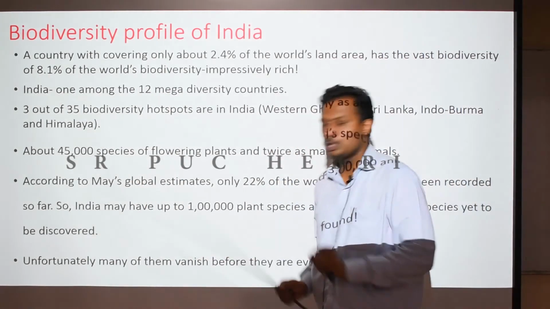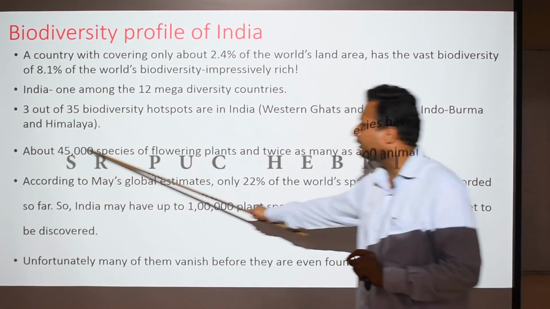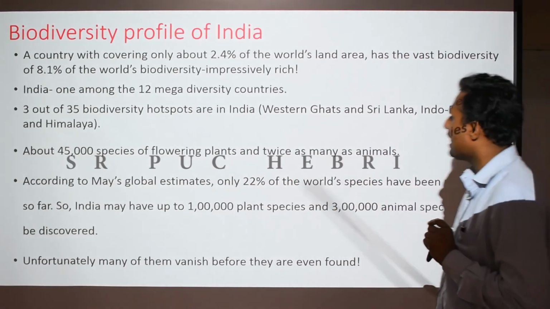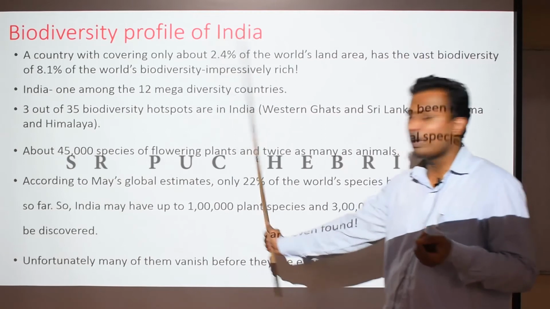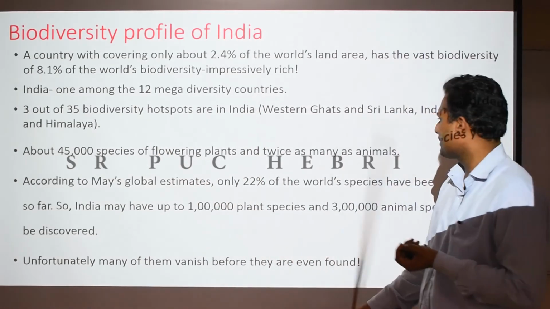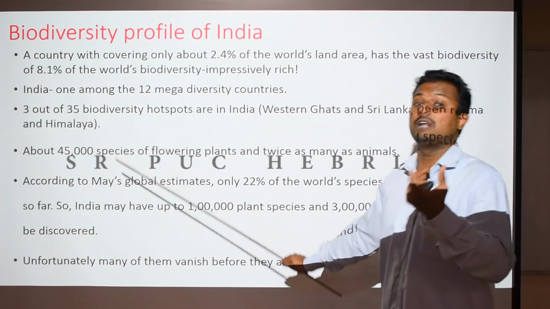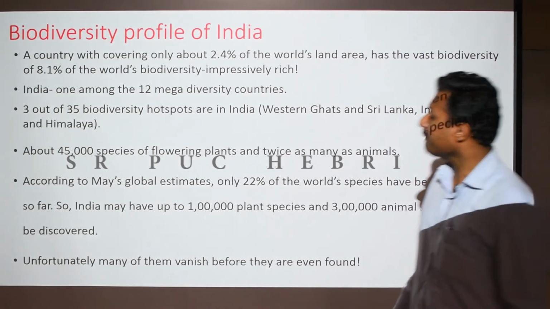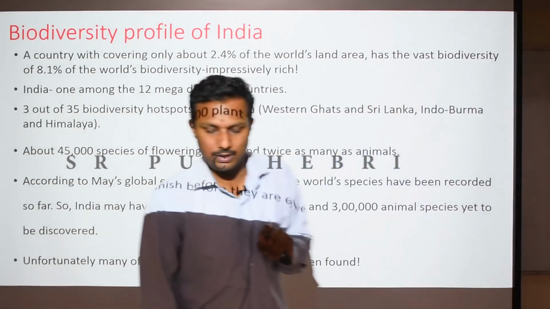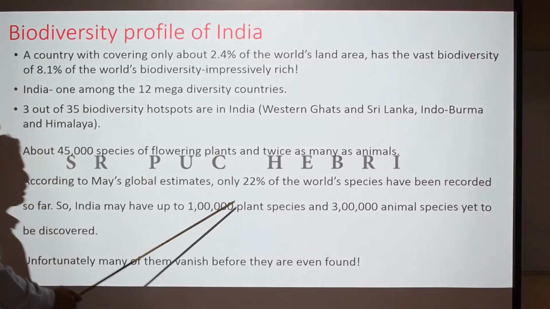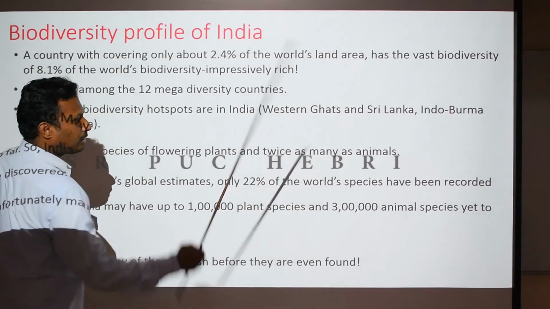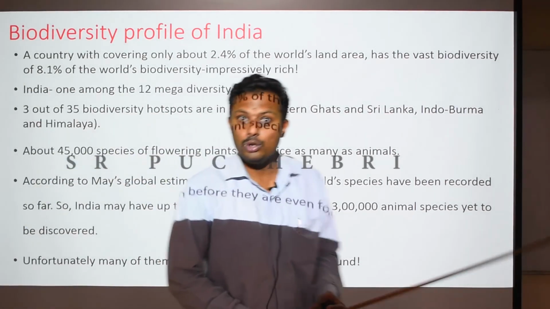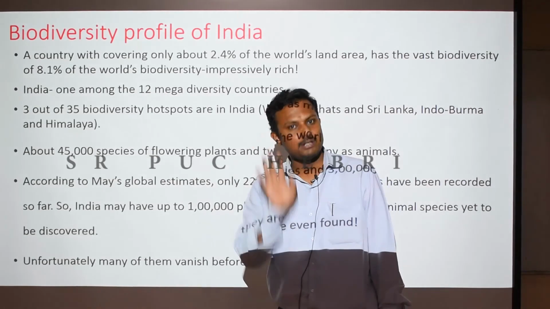And this huge biodiversity of India supports around 45,000 species of flowering plants, meaning angiosperms, and twice as many animals. So around 1 lakh species of animals approximately will be supported in India alone. Again, coming back to Robert May's global estimation, according to it, only around 22% of the world's species have been recorded so far. Out of the total species, only around 22% have been identified, they have been discovered.